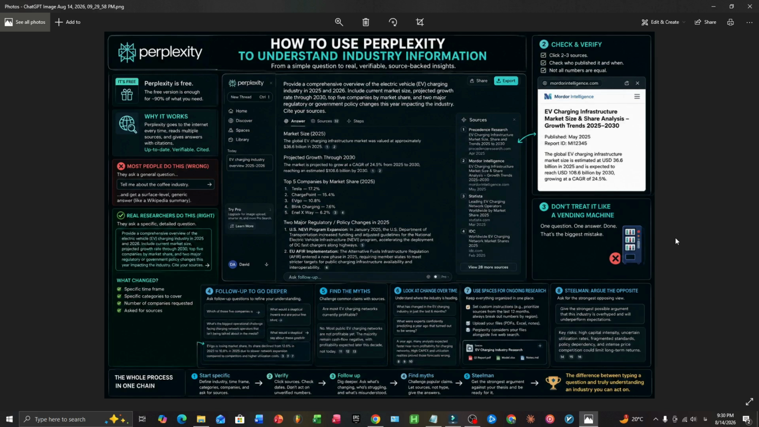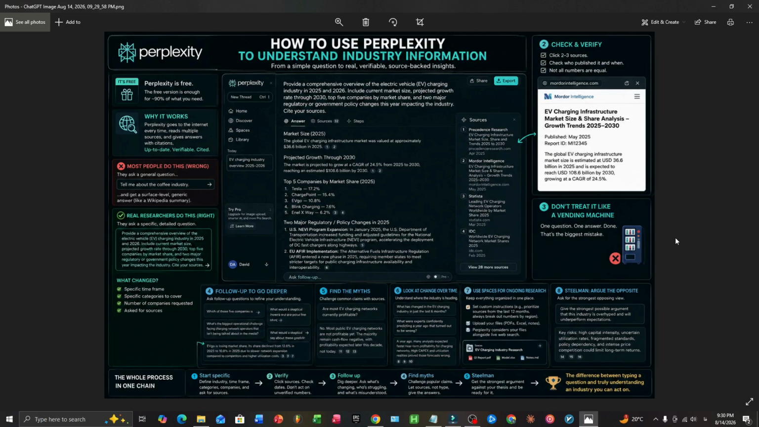Let's put the whole sequence together so you can see it as one flow, because that's really what this is, a sequence, not a single lucky prompt. Start broad but specific. Define the industry, the time frame, and exactly what categories you want: size, growth, players, regulation. Verify. Click the sources, check the dates. Don't build on a number you haven't confirmed.